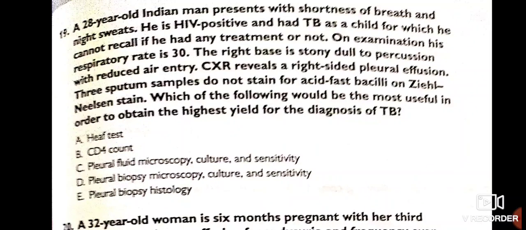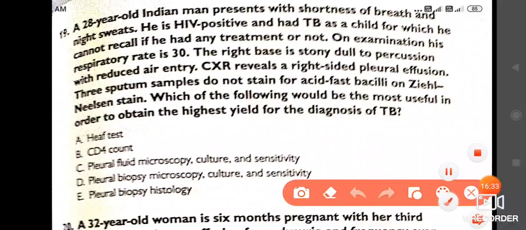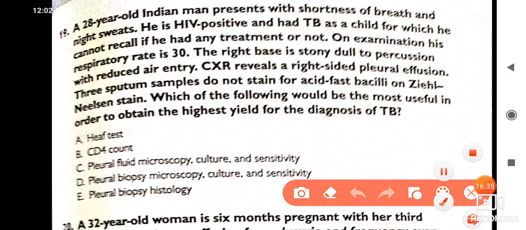Which of the following would be the most useful test to obtain the highest yield for diagnosis of tuberculosis? Guys, think, it's very easy. Very easy answer: pleural biopsy, microscopy, culture, and sensitivity. Okay.